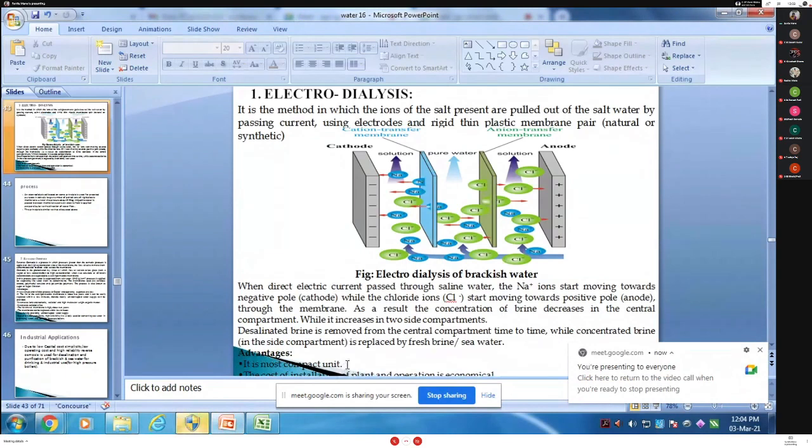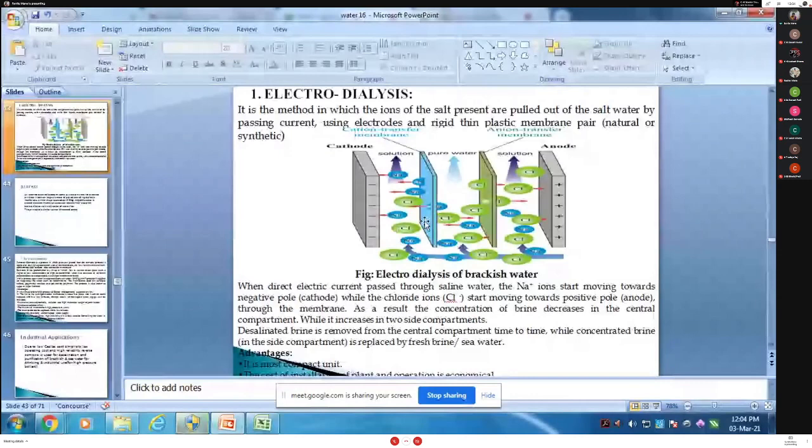The sodium ion starts moving toward the membrane. Moving to which side? To the anode side. Sodium has which charge? Sodium ion has a positive charge.